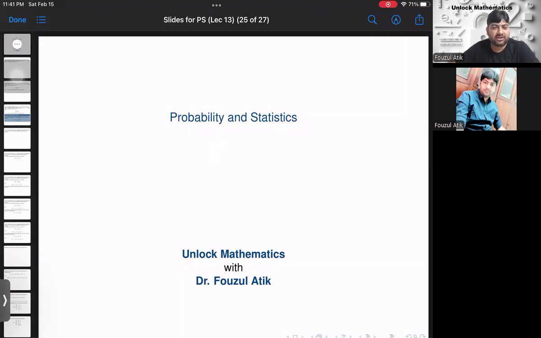So in today's lecture, we will discuss the expectation or the mean of a random variable, right? So what is basically expectation? Let us understand that.